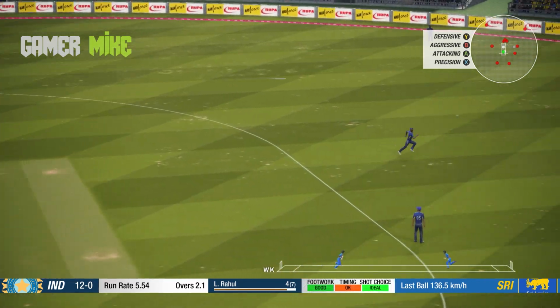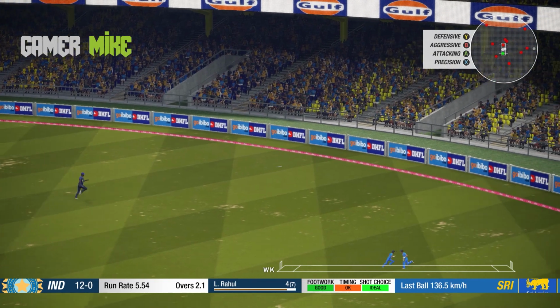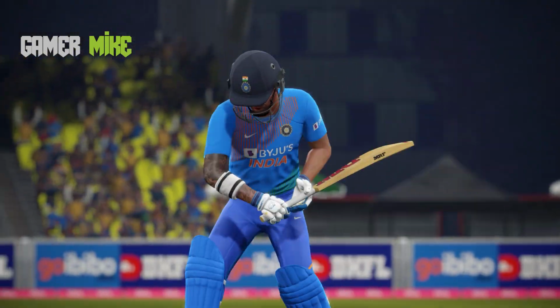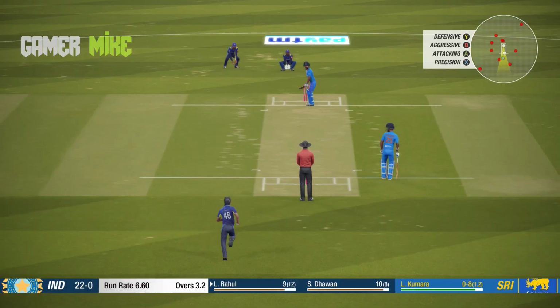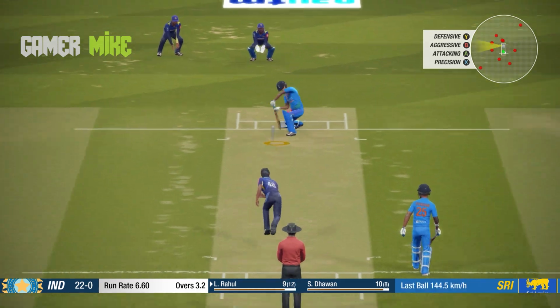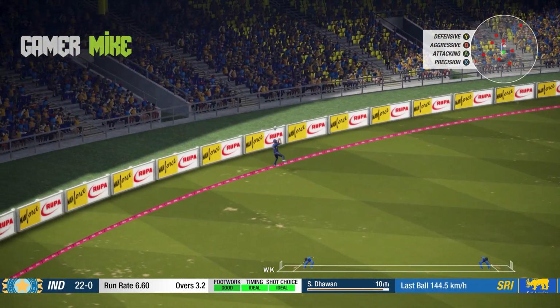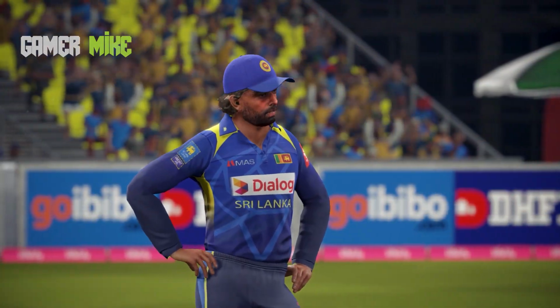And this time a full length, and Shikhar Dhawan just dispatches over the point region. No man in the deep, just a deep third man. He can't get there, and he picks up his first boundary. That will boost up his confidence as well. And the third delivery of this over, KL Rahul just dispatches, and there's a fielder in the deep. Will he get it? He gets it, but over the boundary rope, and that will be the first six of the match.